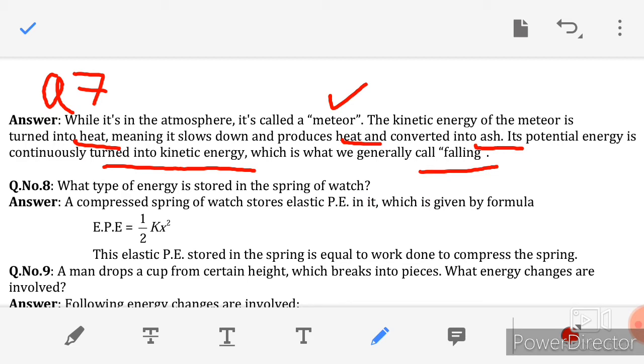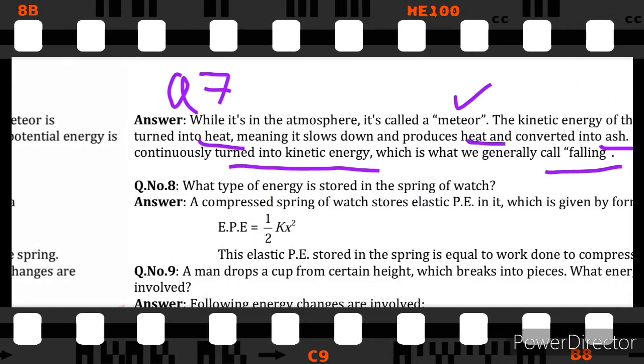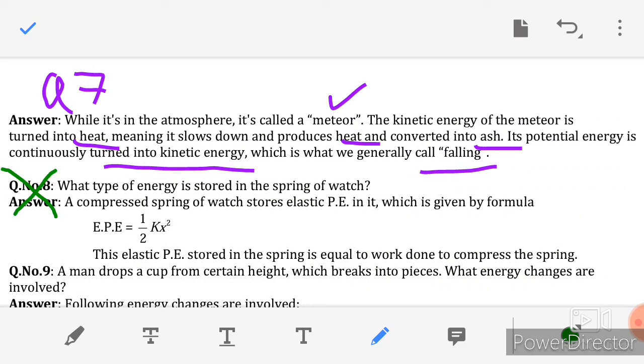Now moving towards question number 8. This is also not included in the reduced syllabus. What type of energy is stored in the spring of a watch? The compressed spring of a watch stores elastic potential energy, which is given by the formula elastic potential energy is equal to half kx square. Elastic potential energy stored in the spring is equal to the work done to compress the spring.